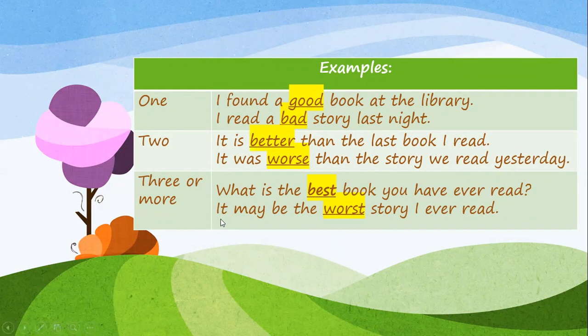Let's look at the second sentence. It may be the worst story I ever read. Out of all the stories that I've read, this story is the worst. And because I'm comparing it with more than three, I use the superlative form, which is worst.